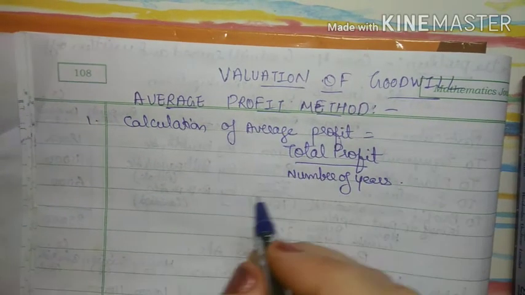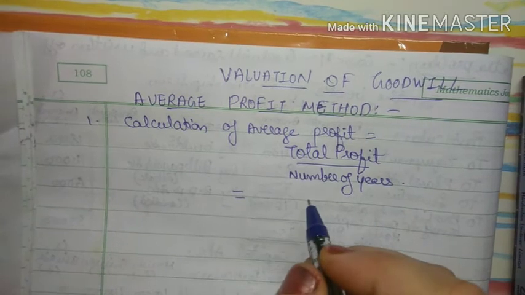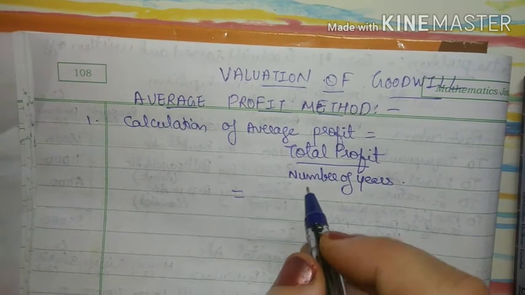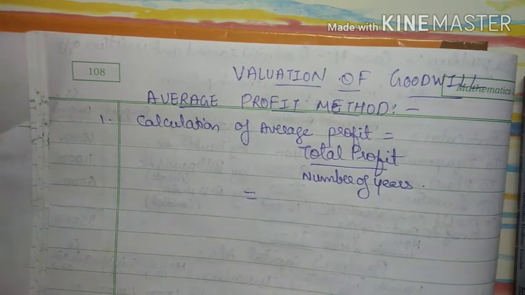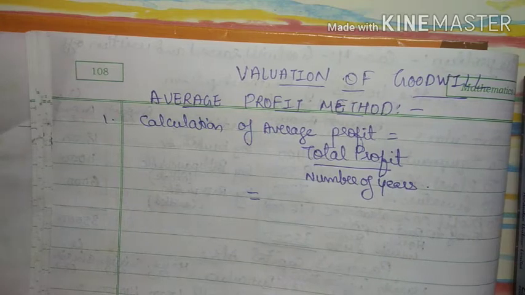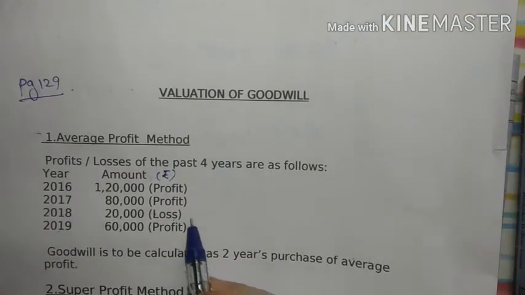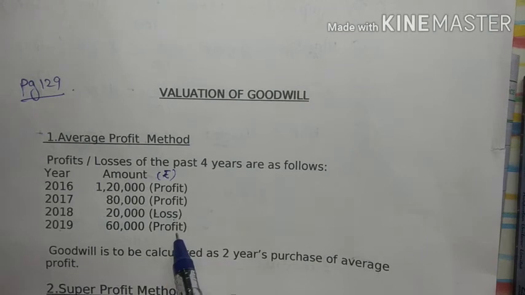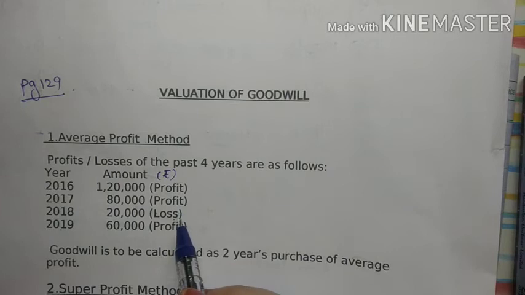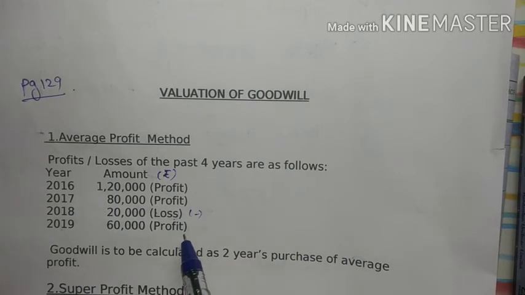Okay, so now to calculate the total profit, first what we will do, we will add all the profit. But see, in this problem, in 1 year there is loss. Suppose if there is profit in all the years, you will add all the profit, but if there is loss you will minus this loss.